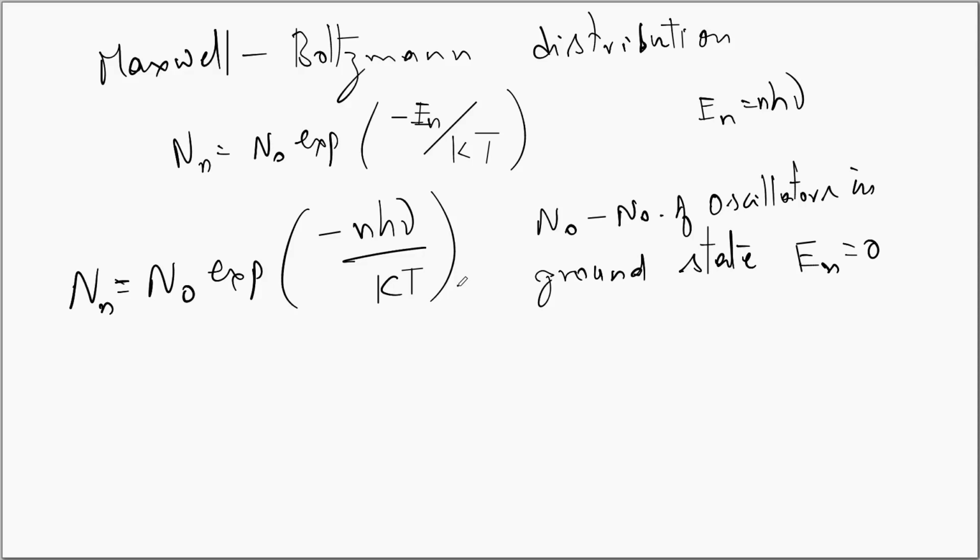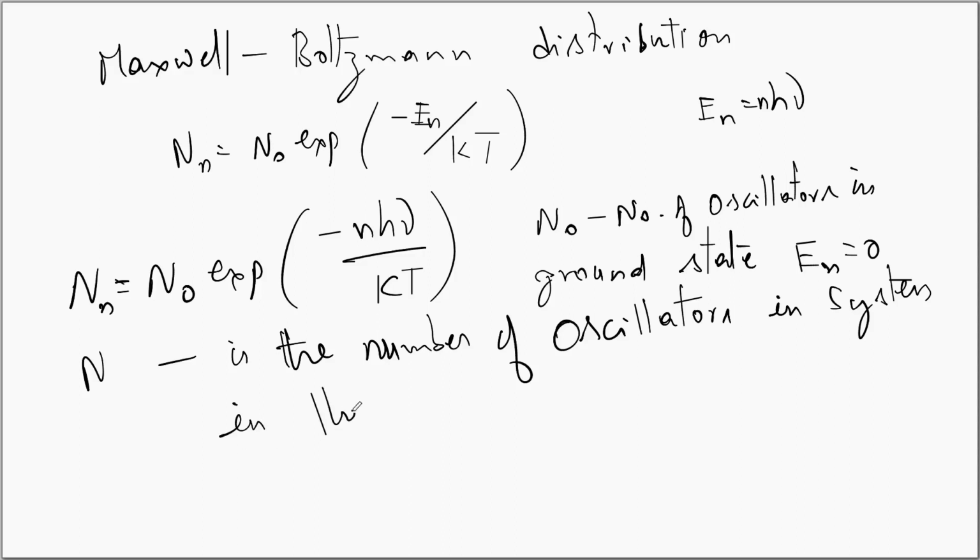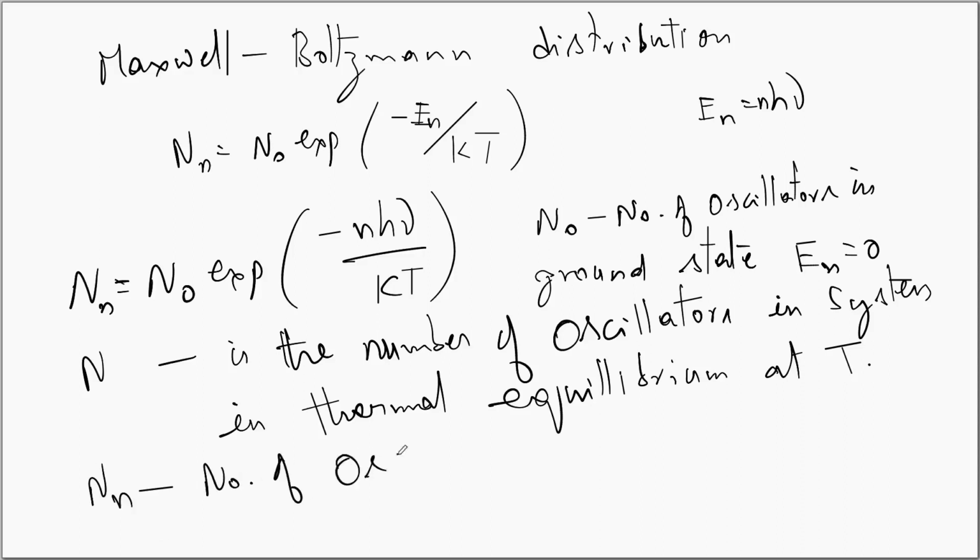To obtain the average energy of the oscillators, we consider n number of oscillators in a system in thermal equilibrium at temperature T. Then one can write N, that is the number of oscillators with energy En, as N is equal to n exponential minus En upon kT. This is from the Maxwell-Boltzmann distribution. Since the energies of the oscillators assume discrete values, we have to sum over all possible oscillator states to determine the average energy.